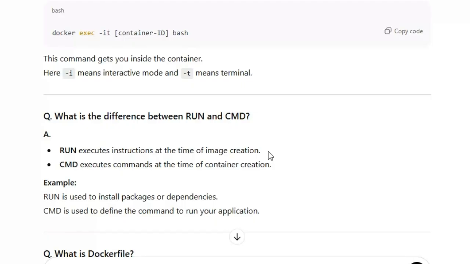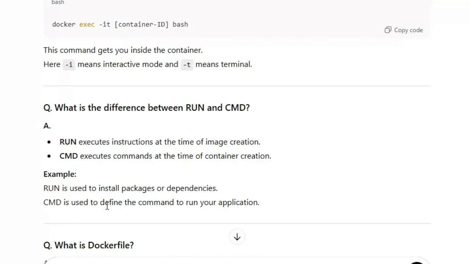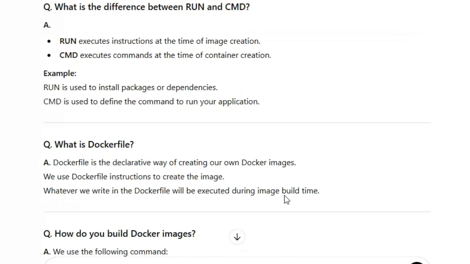You can see the difference: RUN is executed at image creation, CMD is executed at container creation. RUN is used to install the packages or dependencies. CMD is used to define the command to run your application. I hope you understand very clearly.